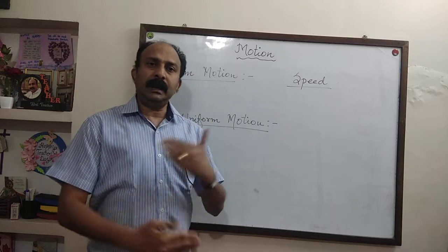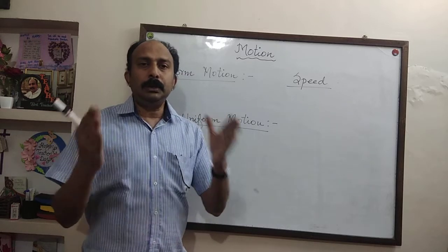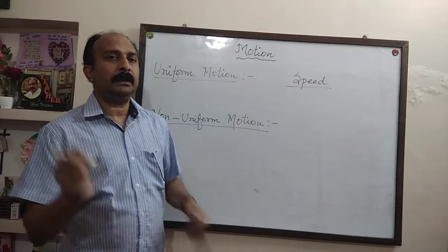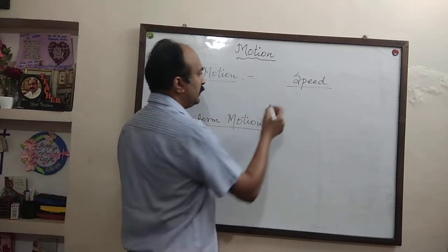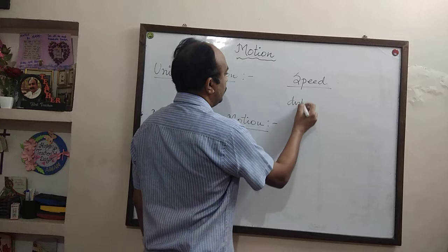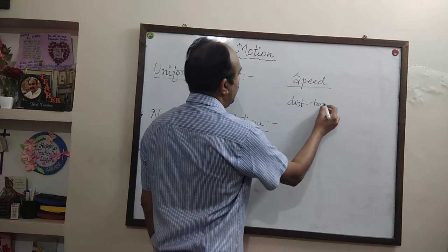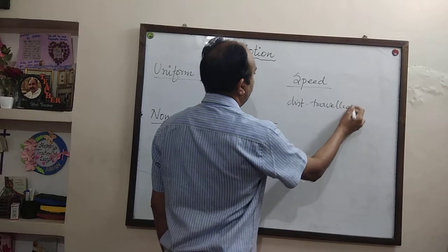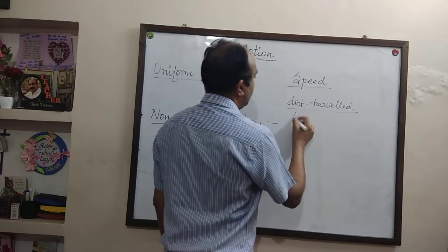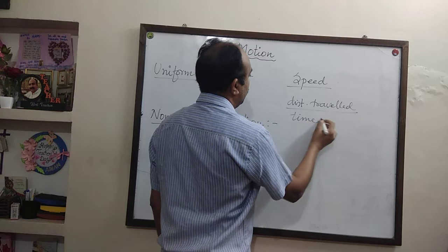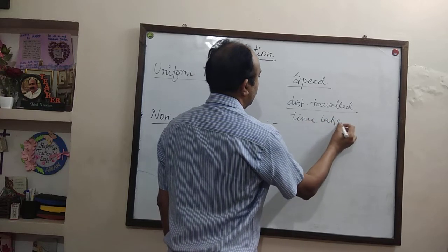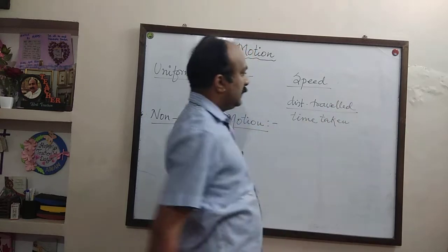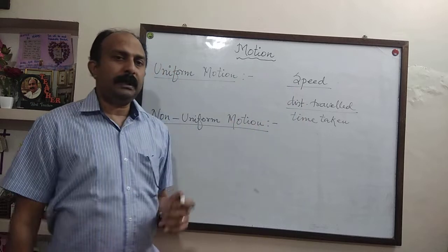The distance traveled by a body in unit time is called speed, or speed is equal to distance traveled upon time taken. Distance traveled upon time taken.